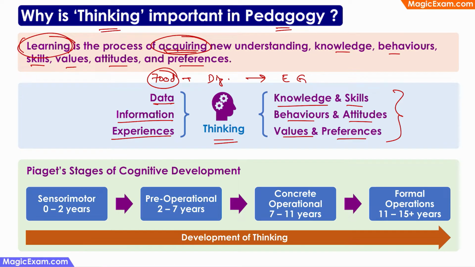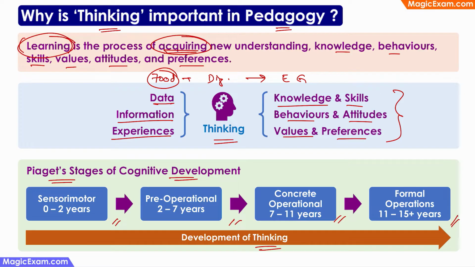In one of the previous videos, we spoke about Piaget's stages of cognitive development and how a person's cognitive abilities develop and evolve throughout a person's lifetime in distinct stages such as sensory motor, pre-operational, concrete operational, and formal operational stages. Similarly, thinking also develops and evolves throughout a person's lifetime.